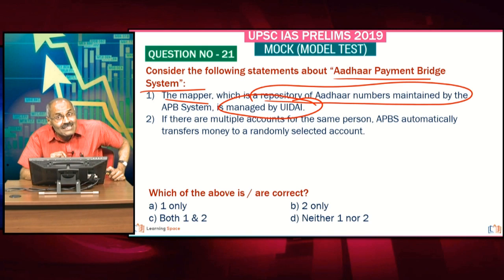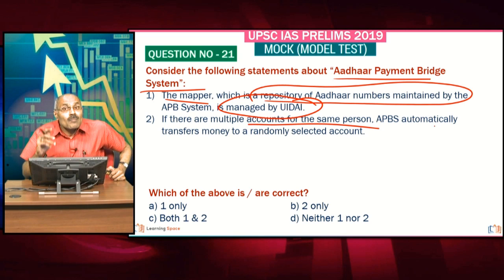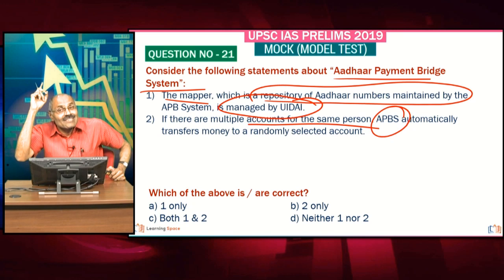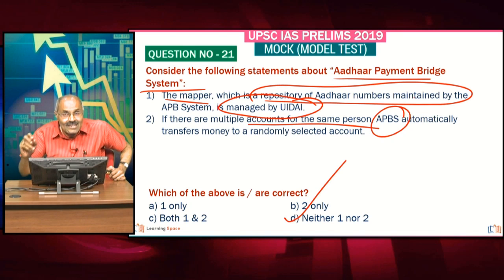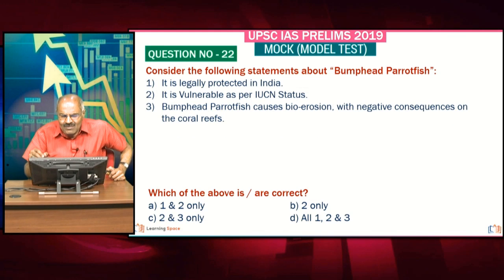This is quite an intelligent statement, right? Please correct the first one. Then if there are multiple accounts, if I have 3 accounts, then APBS, Aadhaar Payment Bridge System, automatically transfers money to the latest account. Please correct the second one. So friends, neither 1 nor 2. The catch is there in the first statement, most important. Mapper, which is the repository of Aadhaar numbers, is maintained by NPCI, don't forget.